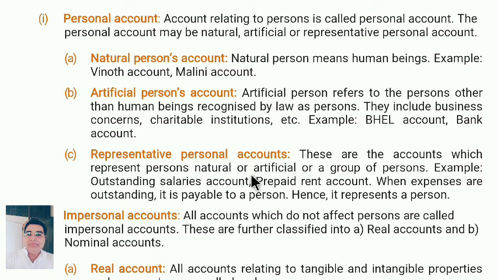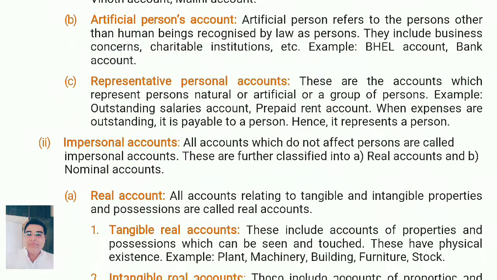Then representative personal account. They are the accounts which represent persons, natural or artificial or group of persons. Example: outstanding salary account. You have not been paid the salary for a group of persons. Prepaid rent account. When expenses are outstanding, it is payable to a person, hence it represents a person.